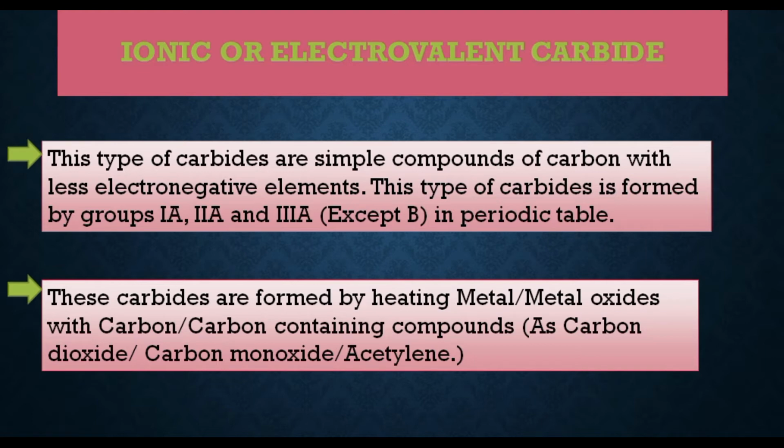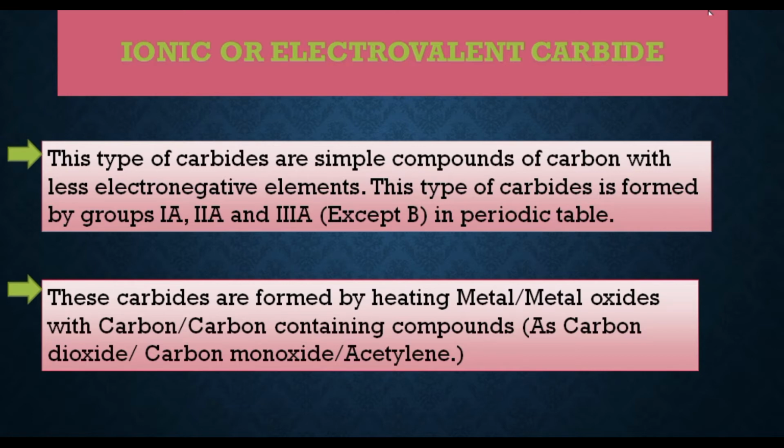So as we all know, group 1A is called alkali metals, and this includes hydrogen, lithium, sodium, potassium, rubidium, cesium and francium. Whereas group 2A is called alkaline earth metals, and it includes beryllium, magnesium, calcium, strontium, barium. Whereas group 3A is called the boron family, and it includes boron, that is the exception here, and then aluminium, gallium, indium and thallium.